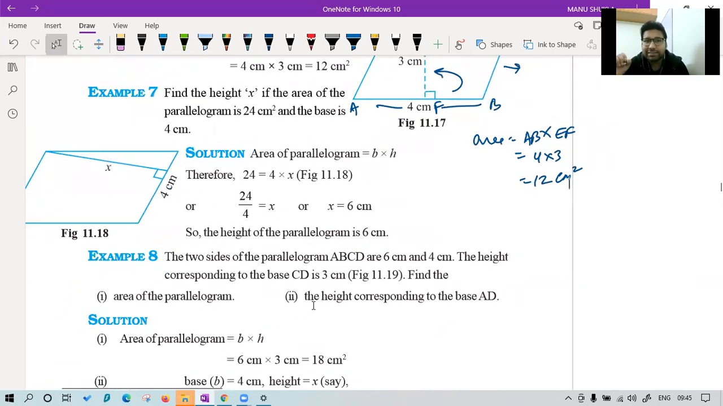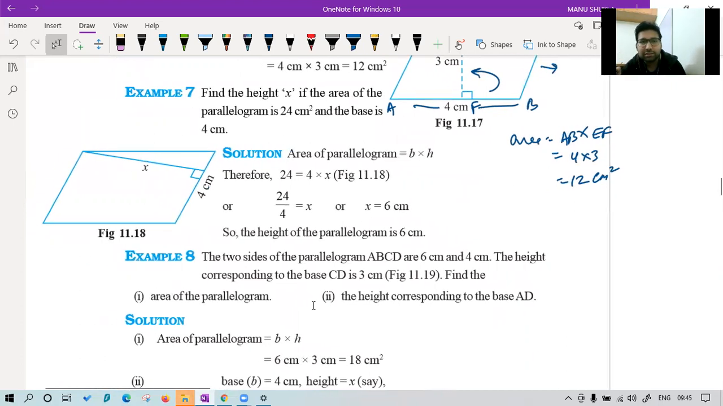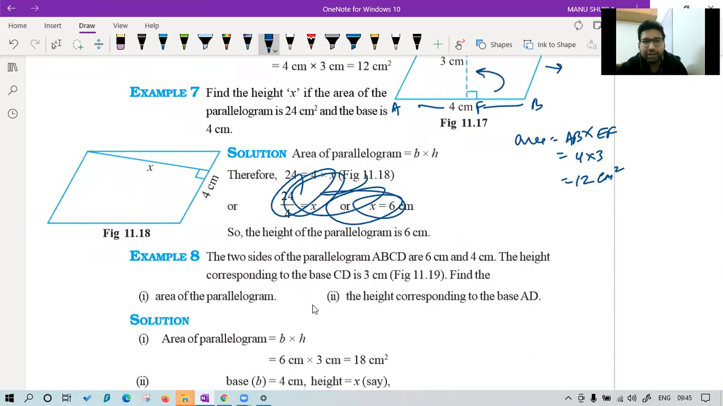Find the height x if area is given to you. Can you do this question, class? It is very easy. Same equation we will use. In the equation, only one part is missing. I have made you study in simple equations. If there is one variable in an equation, we can always find it easily.